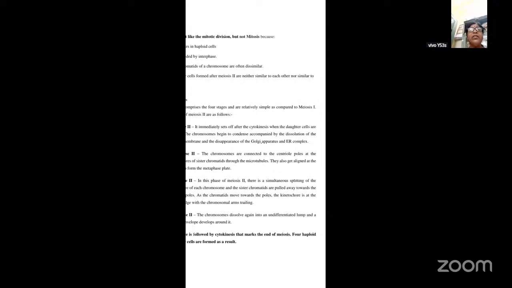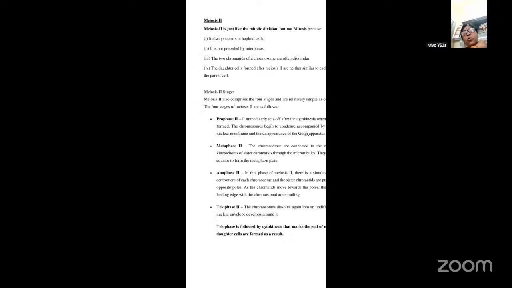And here again, the chromosomes begin to condense, accompanied by the dissolution of the nuclear membrane and the disappearance of the Golgi apparatus as well as the ER complex. So in this case, what happens, again the same way? The chromosomes begin to condense, they try to attain the shape, followed by the dissolution of the nuclear membrane as well as the disappearance of the Golgi apparatus as well as the endoplasmic reticulum. So these are the changes that you see in the case of prophase 2.